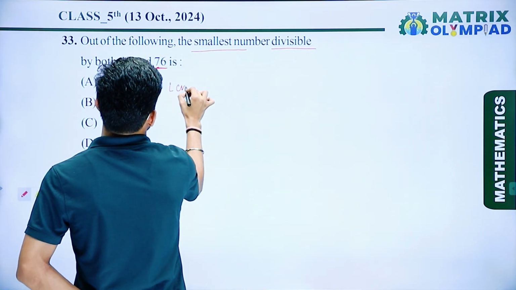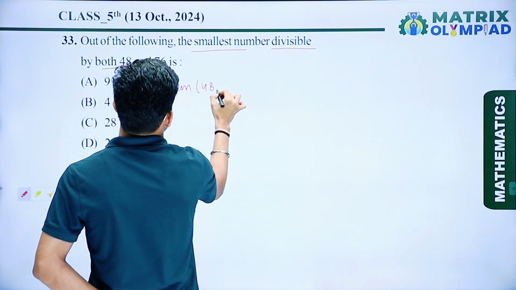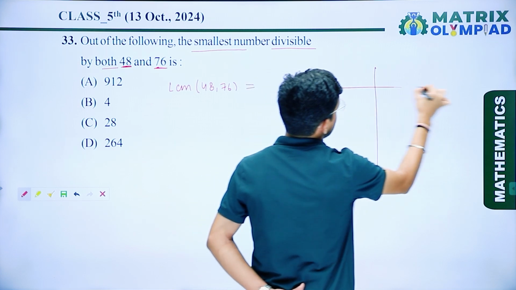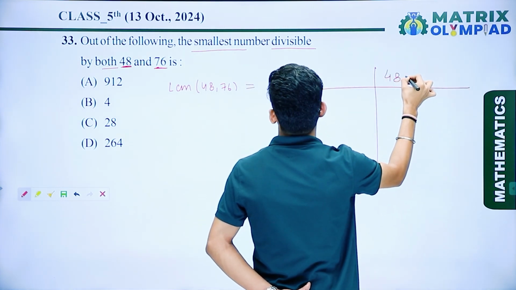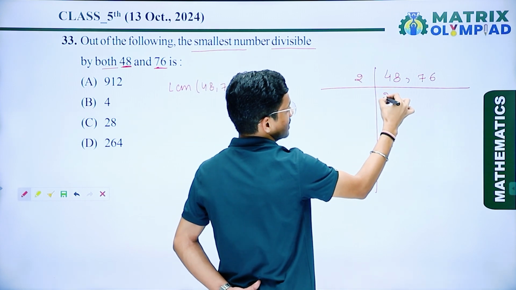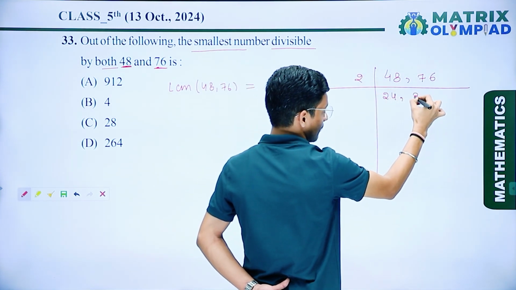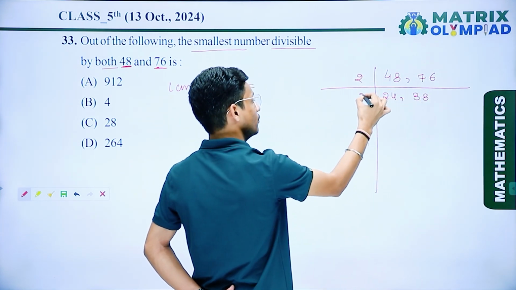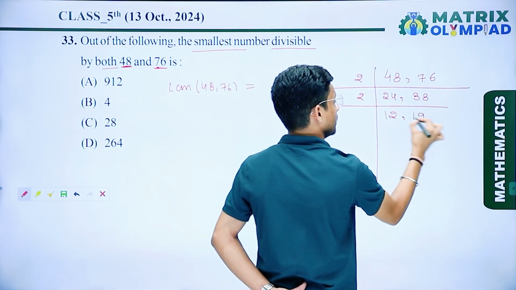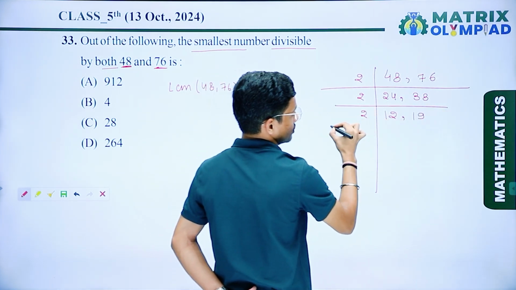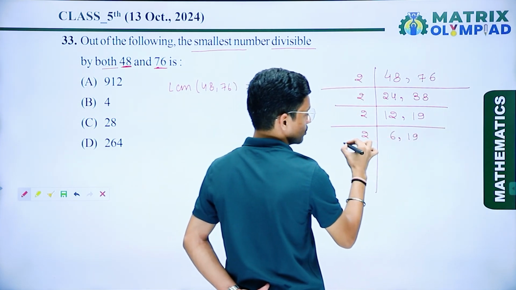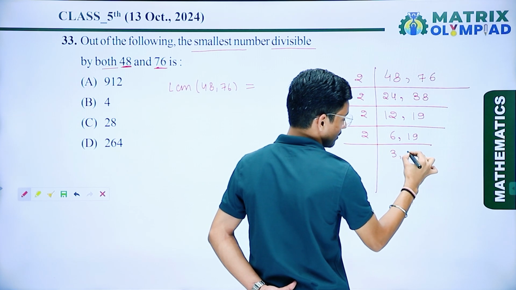First I take 2, so I get 24 and 38. Again I take 2, so 12 and 19. Again 2, so 6 and 19. Again 2, so 3 and 19.